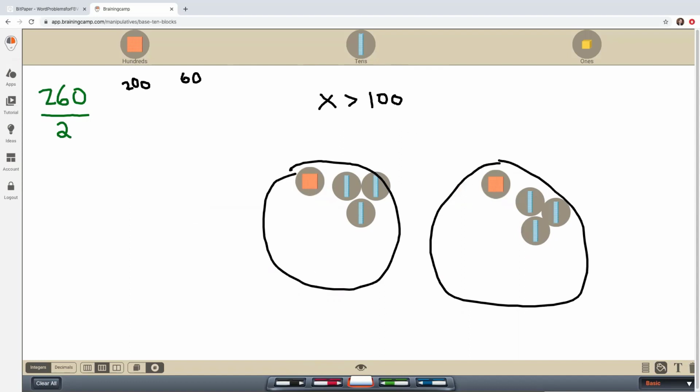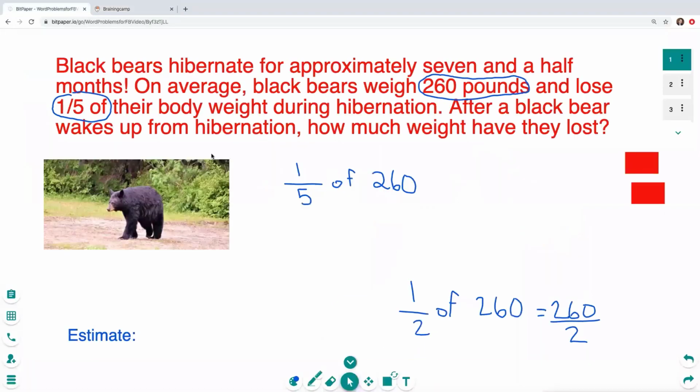So I have 130 in each group. And if I add 130 to 130, I get back to 260. So 1/2 of 260, or 260 divided by 2, is 130. Okay, so if that black bear lost half of their weight while hibernating, they would be down to 130 pounds.